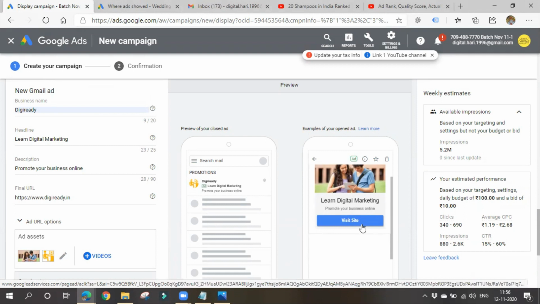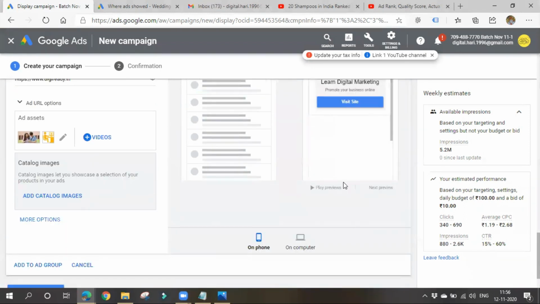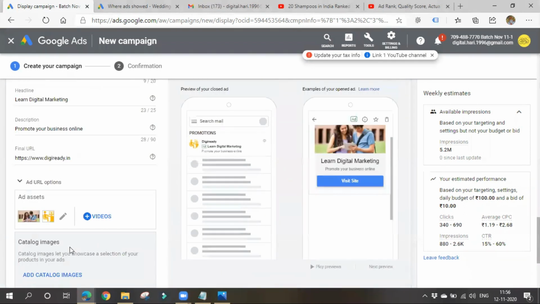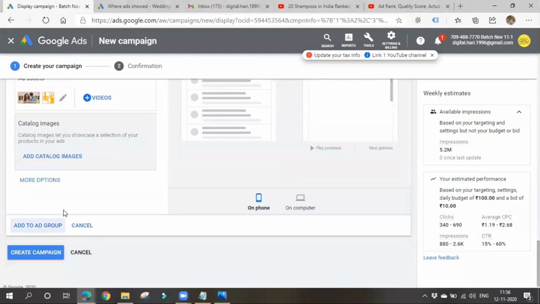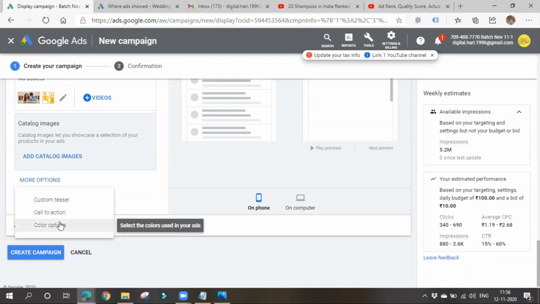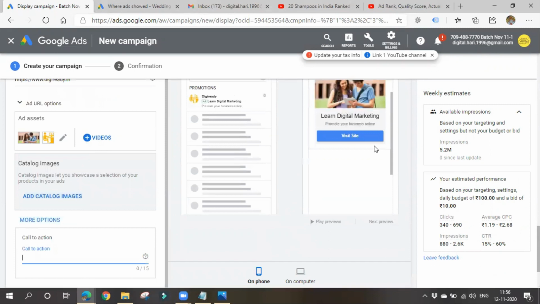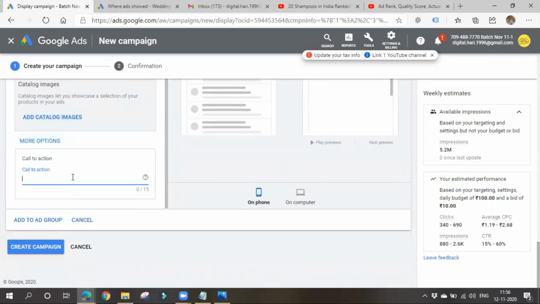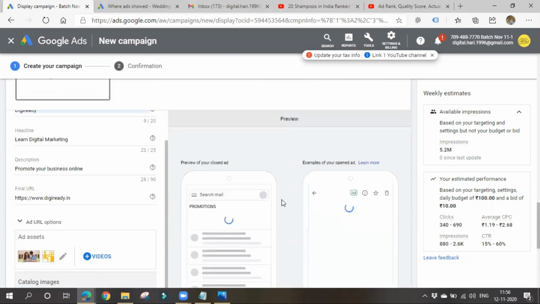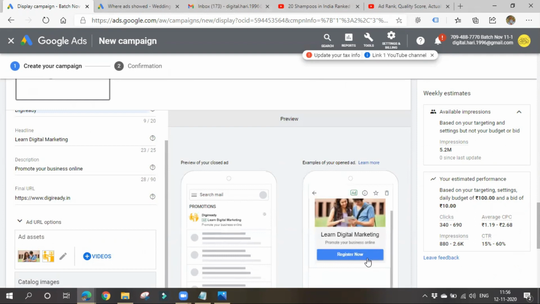You can also change this call to action text. Okay, visit site, right? You can also change that, I think. See, custom is a call to action color option. You can also change the color, it seems. So for call to action, you can give whatever you want. By default, it is visit site. You can also give join now, or you can also say register now like that. Like this your call to action text will also change inside.